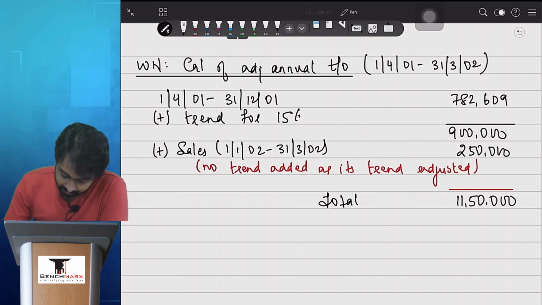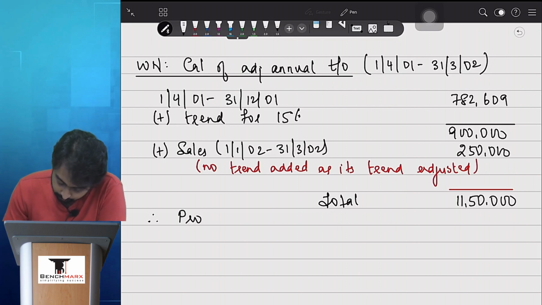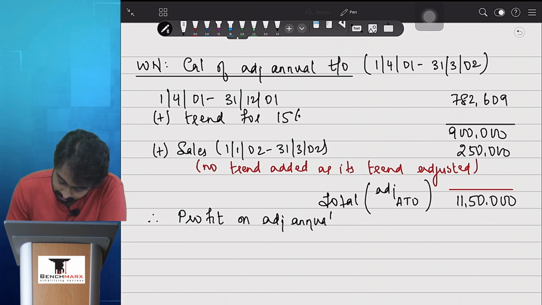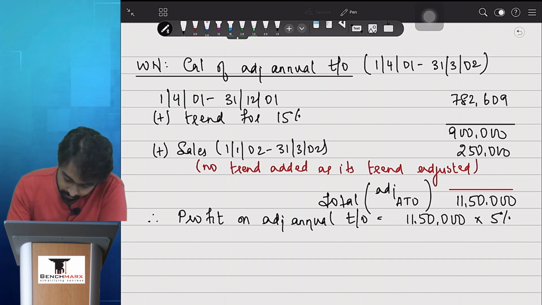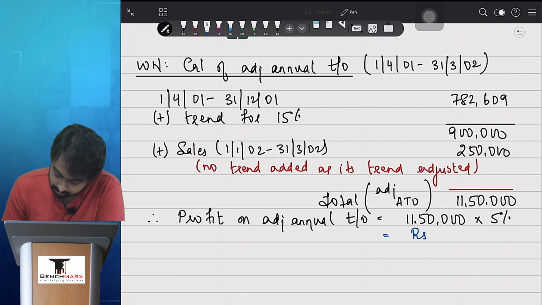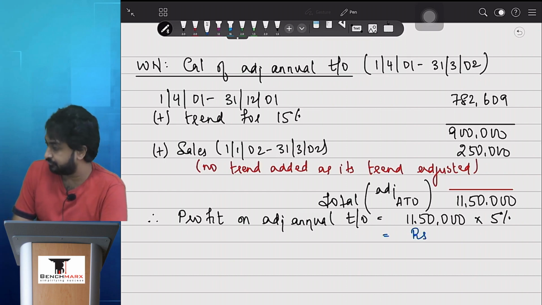Yes, and therefore profit, if you want, you can just write this down. This is the adjusted annual turnover, so tension नहीं होगा अपने को. Therefore profit on adjusted annual turnover appears to be 11,50,000 के ऊपर 5%, which appears to be 115,000 का half, 57,500 I believe.